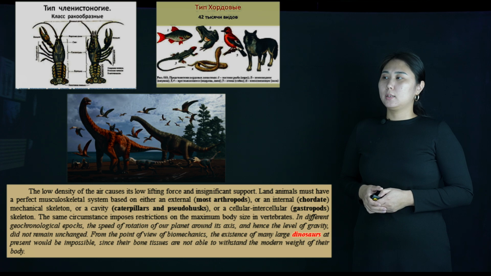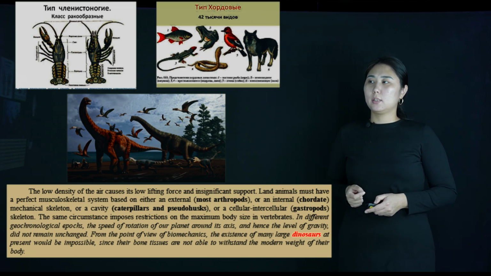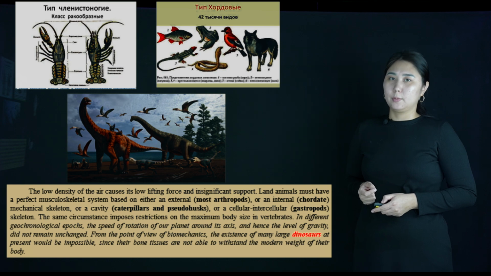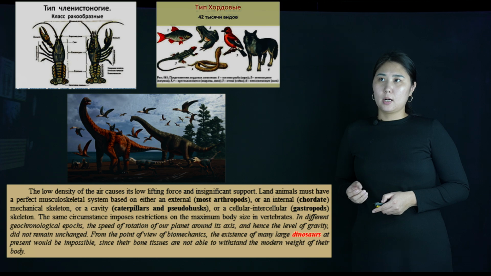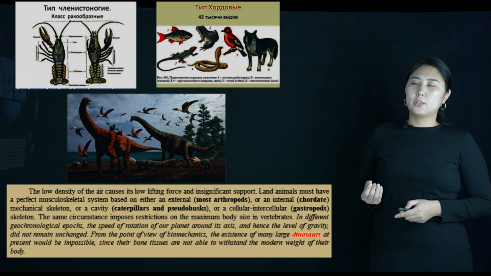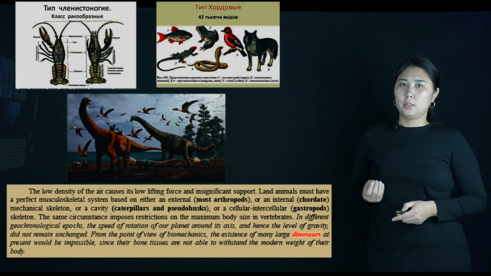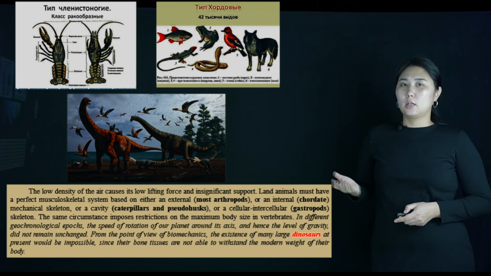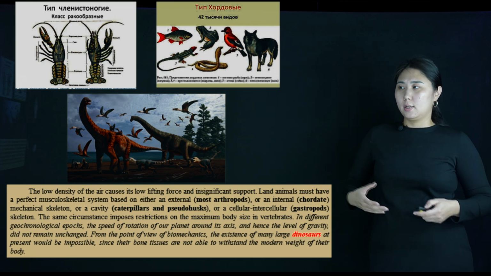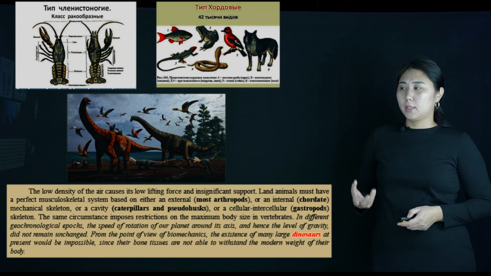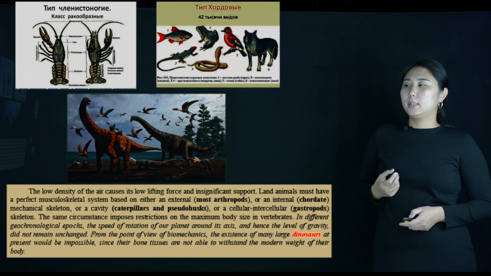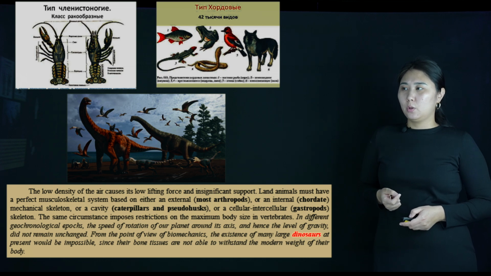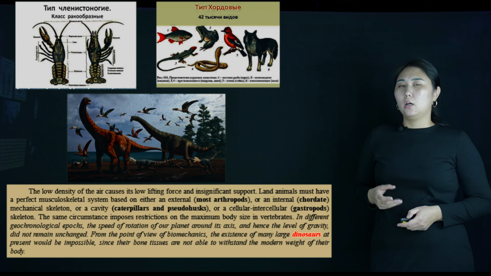The same circumstance imposes a restriction on the maximum body size in vertebrates. Vertebrates are the largest group of animals which live in the ground-air habitat. In this picture, you can see the dinosaurs. Dinosaurs were among the first large animals which lived in the ground-air habitat. At present this would be impossible, since bone tissues are not able to withstand the modern weight of their body.